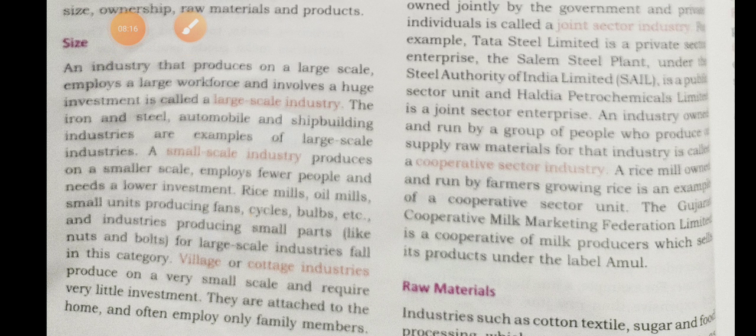Industries that produce things required for use in daily life are called consumer goods industries. What are consumer goods? Industries that produce things required for use in daily life are called consumer goods, and we can call them consumer goods industries. Examples are textiles, cosmetics, paper, food products, etc.